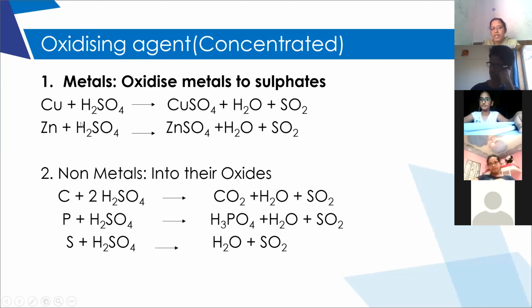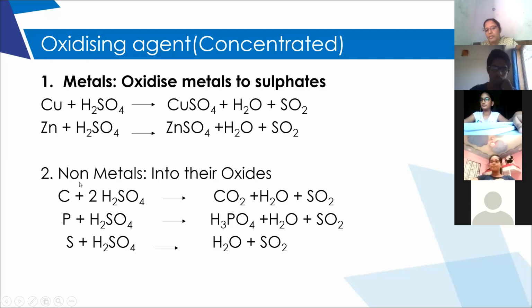If we add concentrated sulfuric acid to any metal, it will oxidize that metal into respective sulfate. If I take copper and add concentrated sulfuric acid, we will get copper sulfate. See, copper got oxidized, oxygen has been added. In the same way, if we take zinc and add sulfuric acid, we will get zinc sulfate. So the metals can be oxidized using concentrated sulfuric acid.